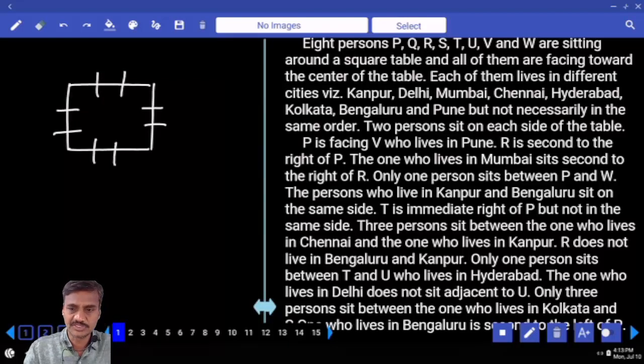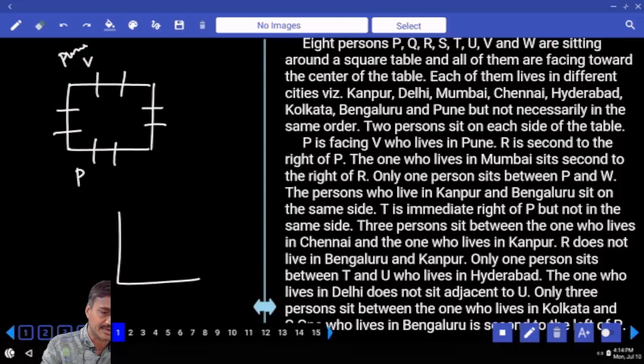Then P is facing V, and V lives in Pune. This is one such possibility. Then what is the next possibility we have? Now these are the 8 persons we have.